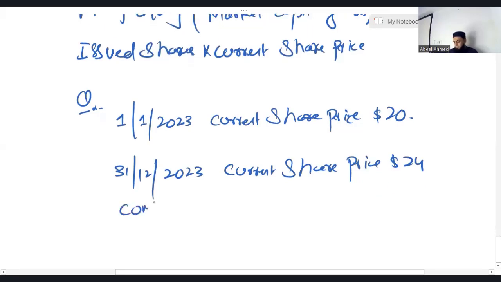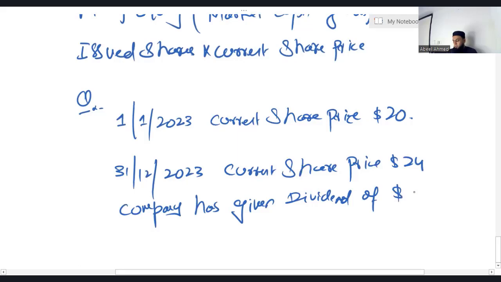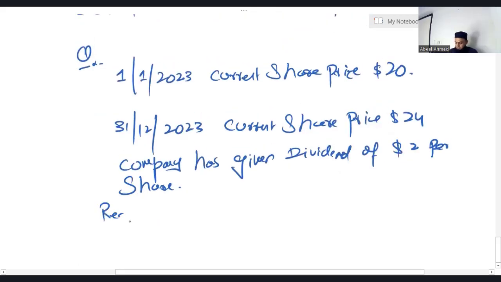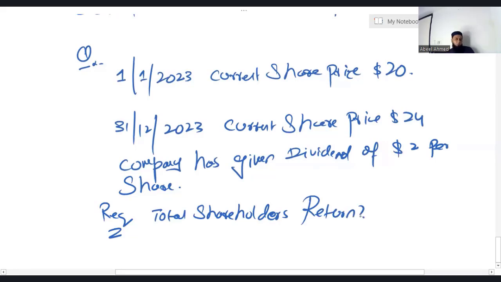And the company has given a dividend of, let's say, $2 per share. Required: calculate total shareholders return.